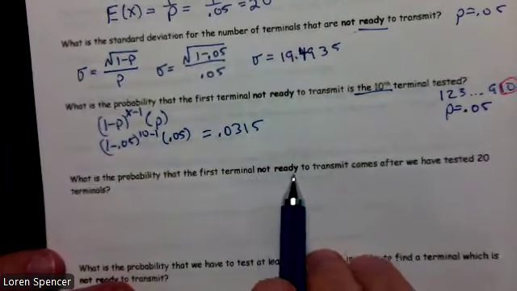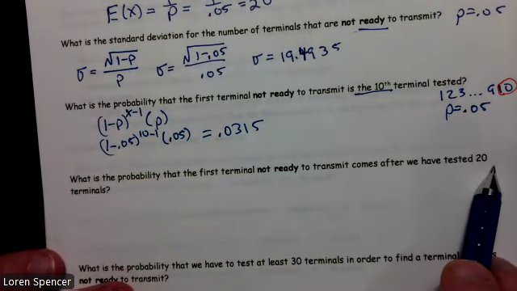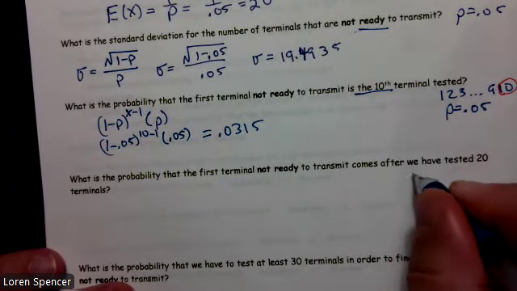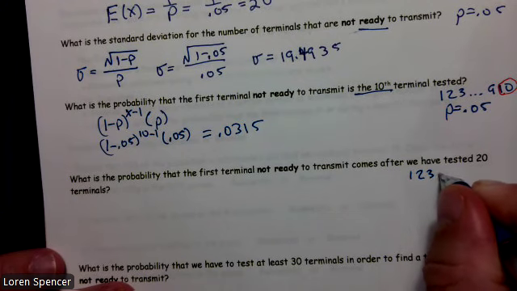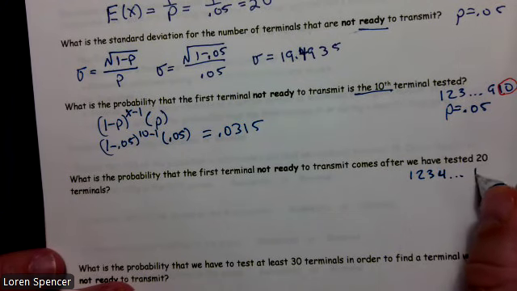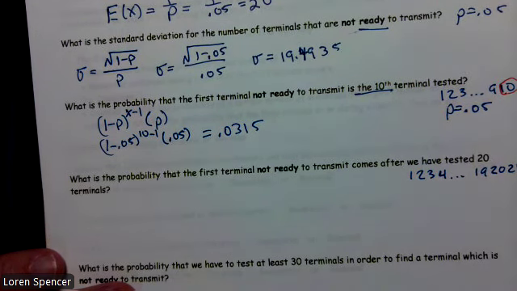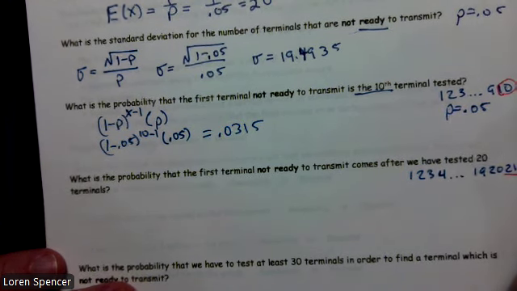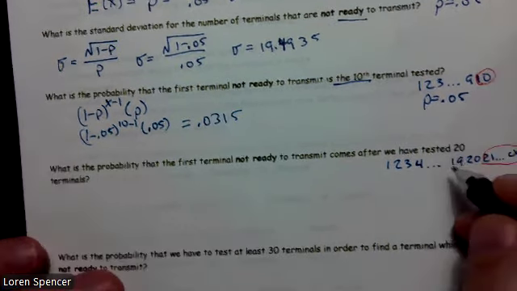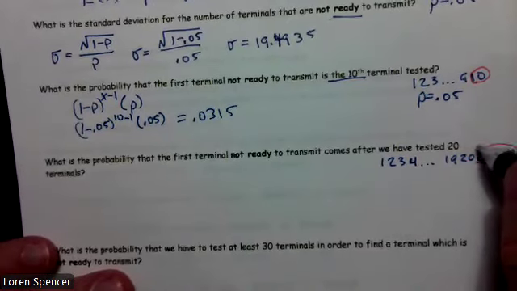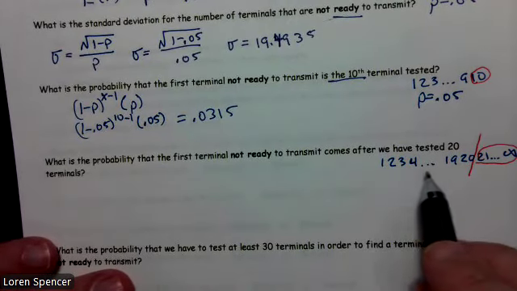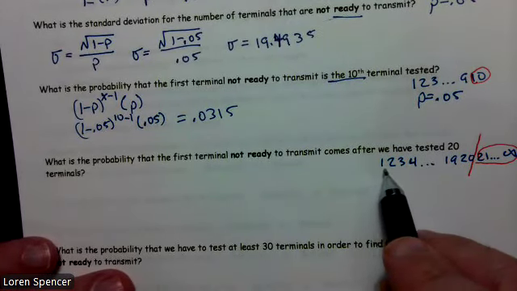What's the probability the first terminal not ready to transmit comes after we've tested 20? So 1, 2, 3, 4, dot, dot, dot, 19, 20, 21, dot, dot, dot, all the way to infinity. So I want it after 20. But here the calculator doesn't do that. So how many did I have to test?